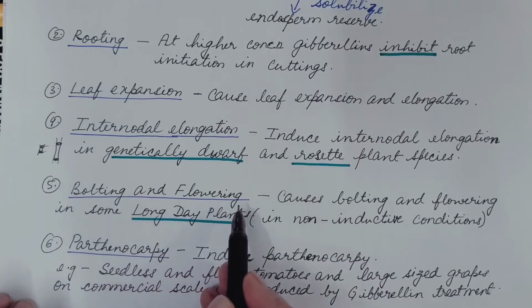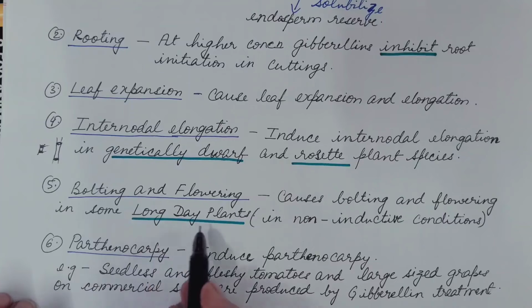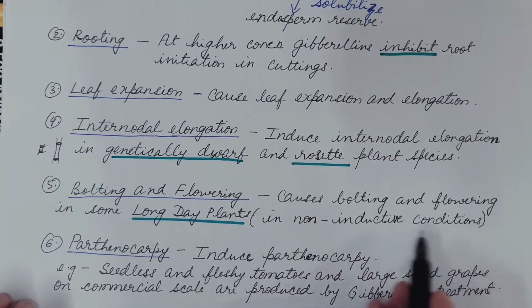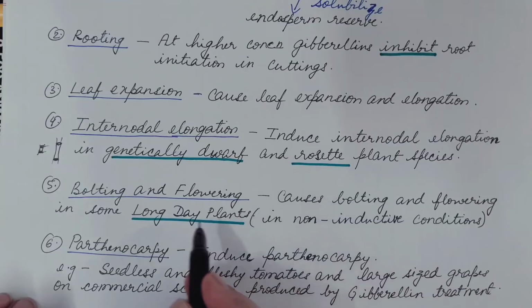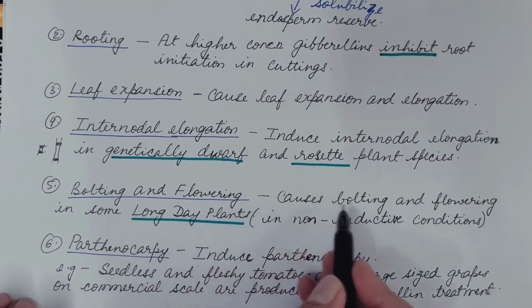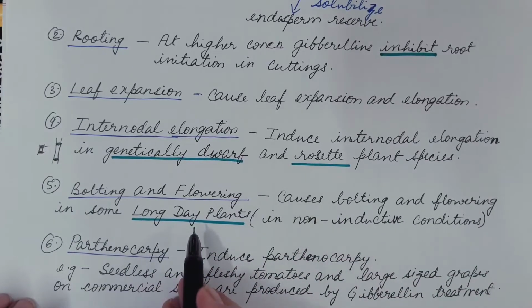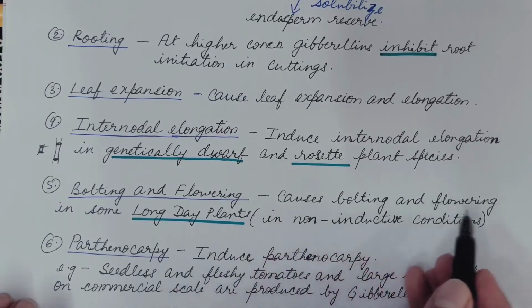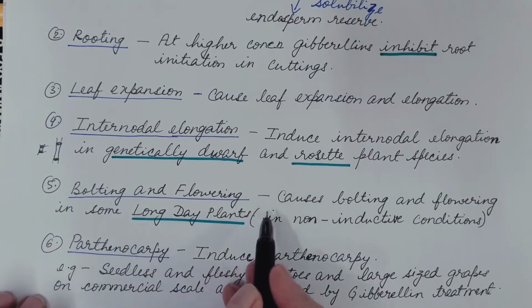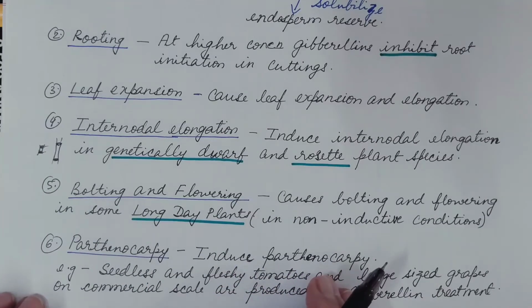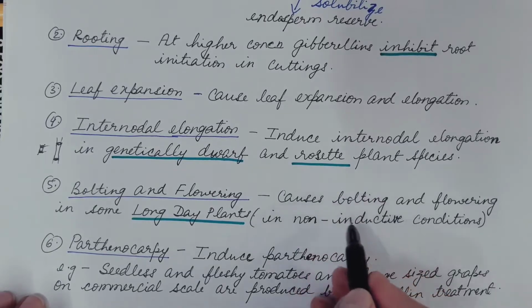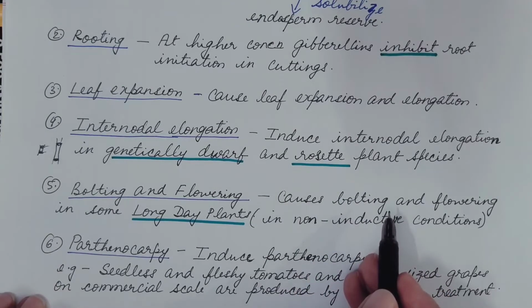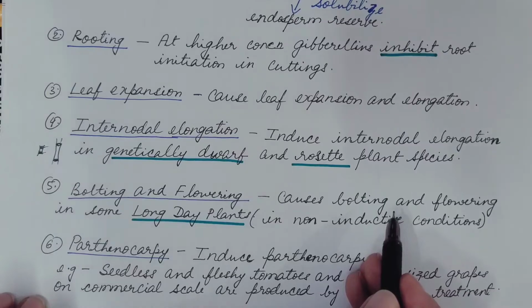Fifth is bolting and flowering. Gibberellin causes bolting and flowering in some long day plants in non-inductive condition, that is in short days. In long day plants, long days are required for bolting and flowering. But when these are grown in the non-inductive condition, that is short days, then bolting and flowering does not take place. If in this condition gibberellin is applied, then it causes the elongation of the stems. This is then converted into floral axis, which bears the flower primordia. This is known as bolting.